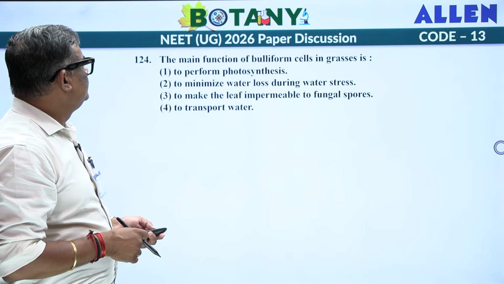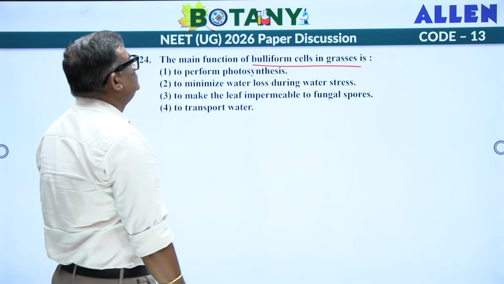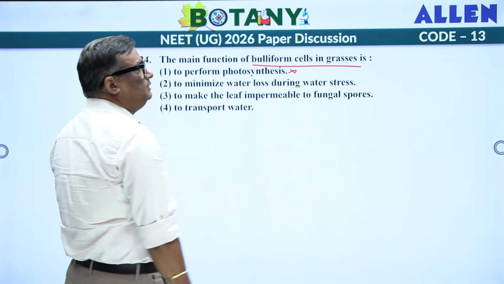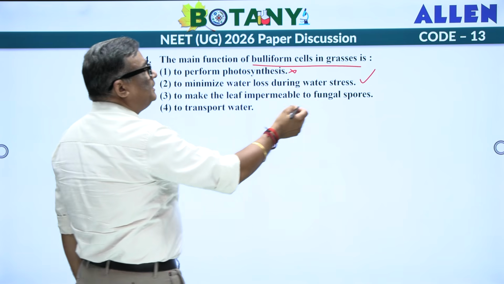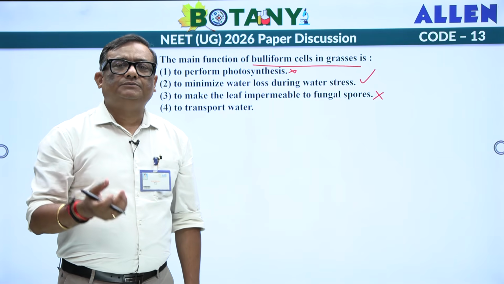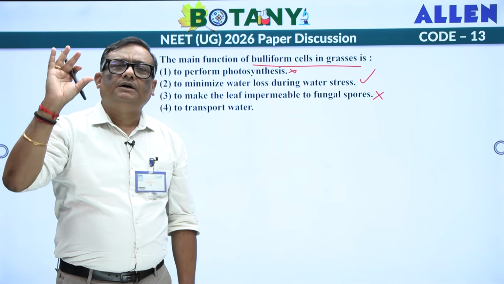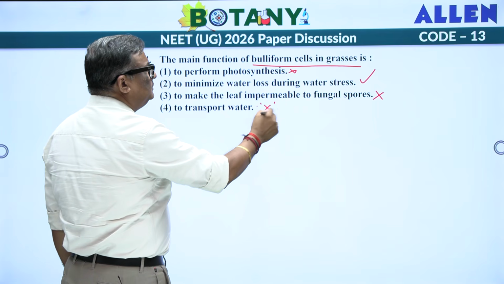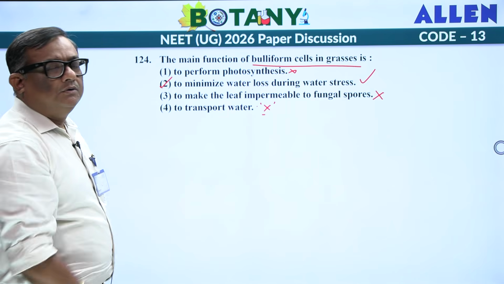What is the main function of bulliform cells in grasses? To perform photosynthesis, not at all. To minimize the water loss during water stress, that is the answer actually, but let's read the other ones. To make the leaf impermeable for fungal spores, that is not possible, because fungal spores have a unique property of producing lytic enzymes so that they can penetrate into the plant part on which they are growing. So it doesn't work like that. To transport the water, that is a function of xylem. So the answer goes with your second one, that is to minimize water loss during water stress.